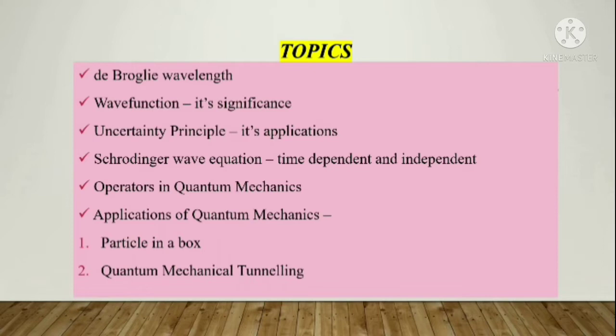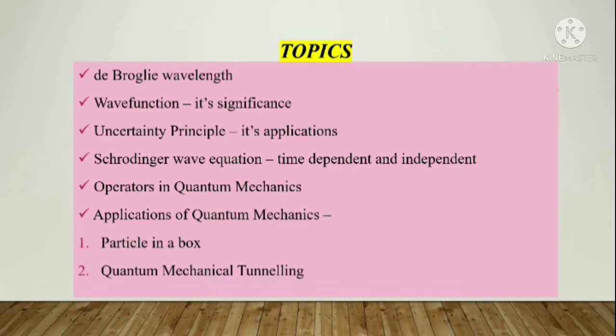That is de Broglie wavelength, wave function and its significance, uncertainty principle, its applications. There are two applications you have to study according to the 2019 scheme. Then the Schrodinger wave equation, that is a derivation question, that is the time dependent and time independent equation. Then operators in quantum mechanics, applications of quantum mechanics. In applications of quantum mechanics there are two portions, that is particle in a box and quantum mechanical tunneling. In these, particle in a box is asked as a derivation question.